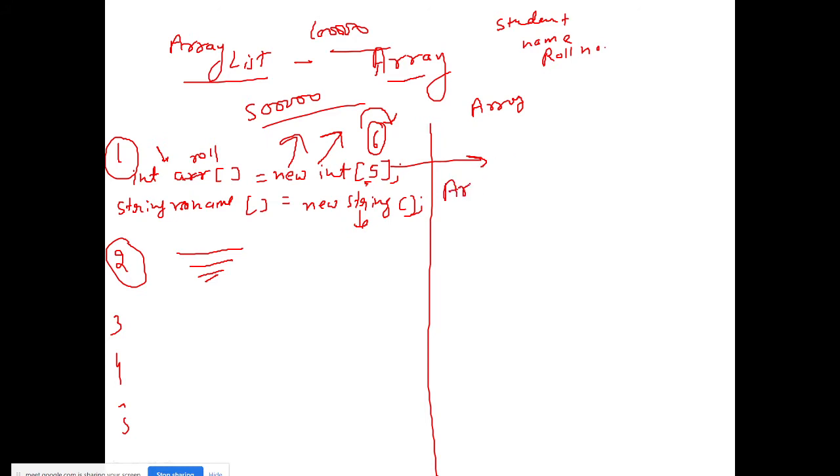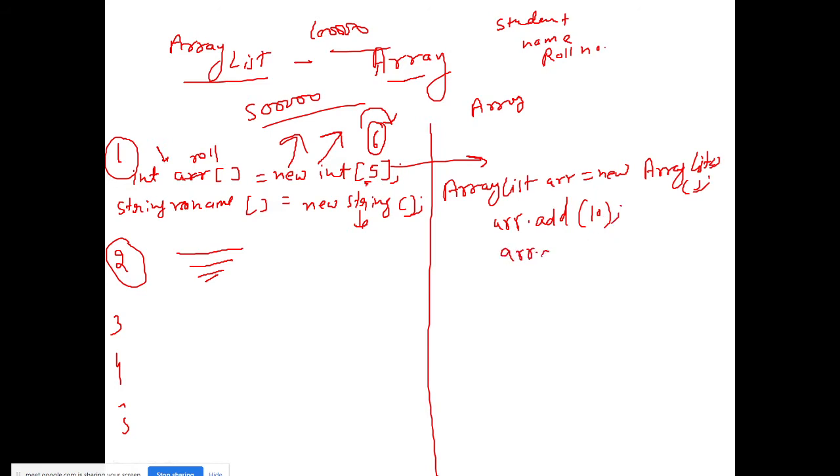Now the array list can store a heterogeneous data type. If you add 10 as a roll number with arr.add, this will be stored.